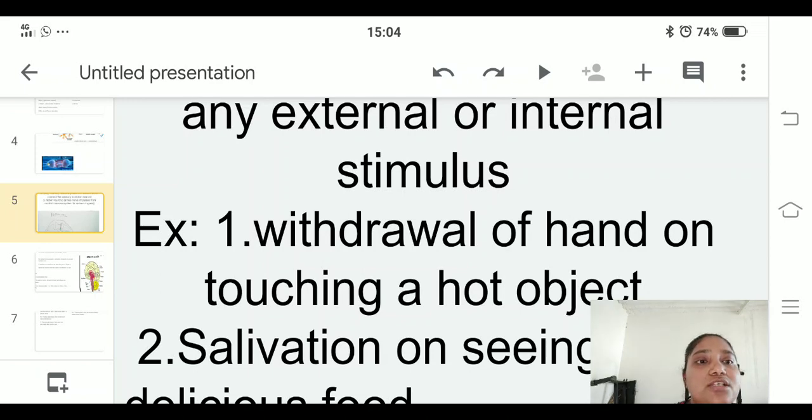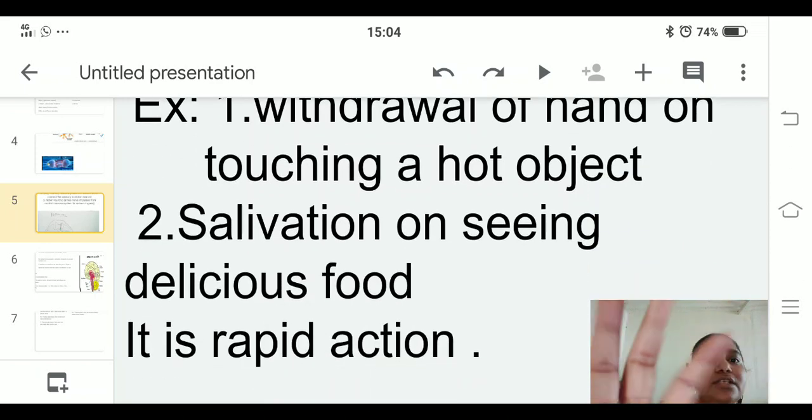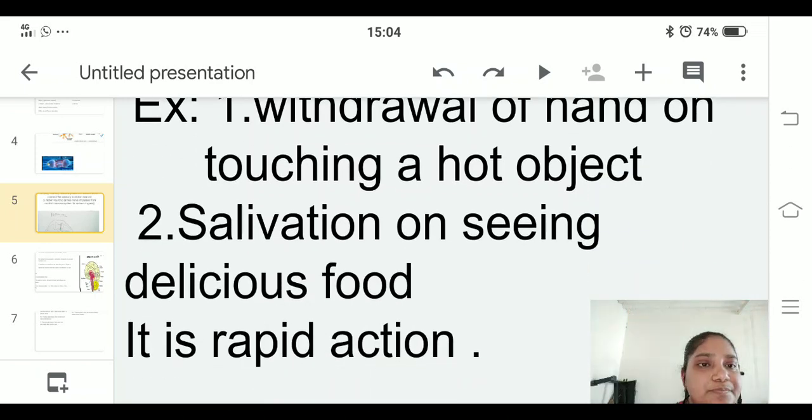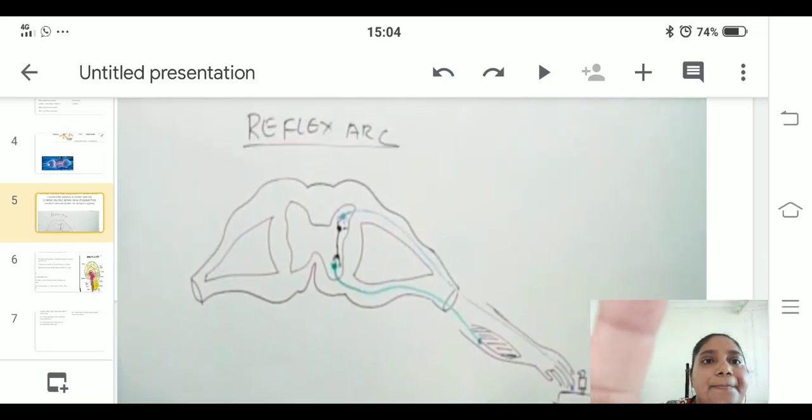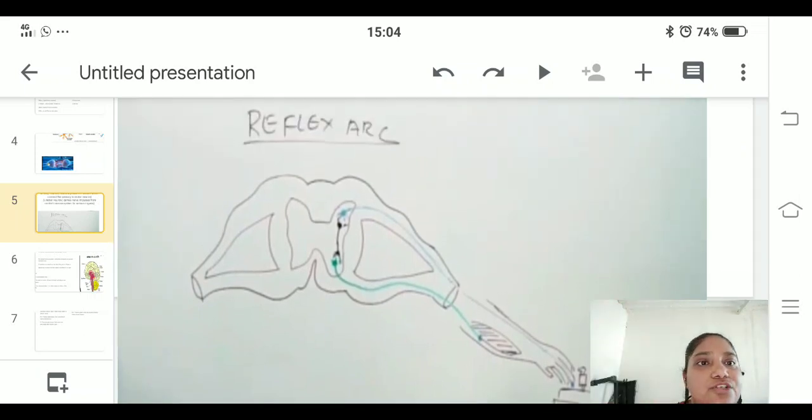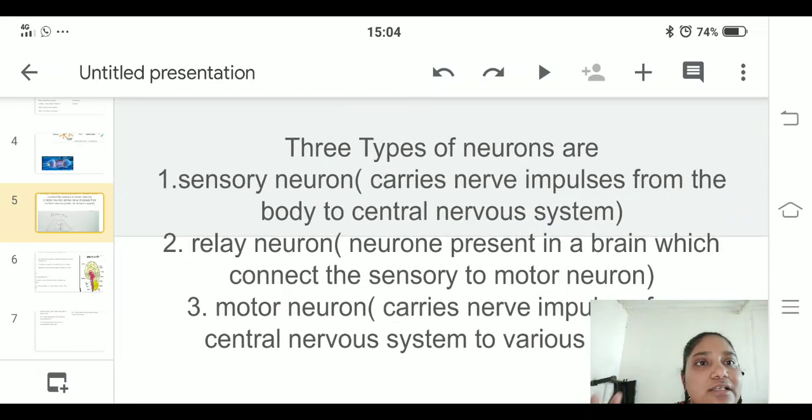Next one, a dog salivates as soon as it sees food. Okay, so it is a rapid action which you can call. I have just taken here a picture of it which you can see. Before understanding this picture, first let us understand how many types of neuron we have. We have 3 types of neuron. They are sensory neuron, relay neuron, motor neuron.